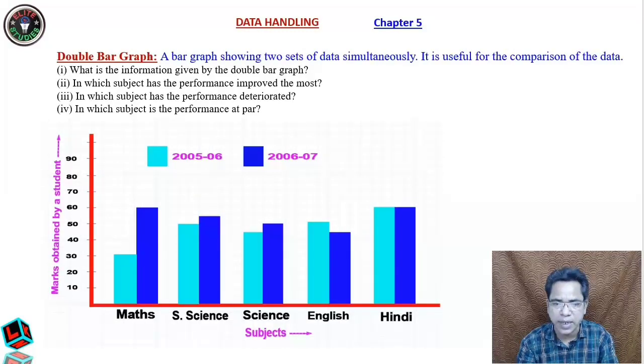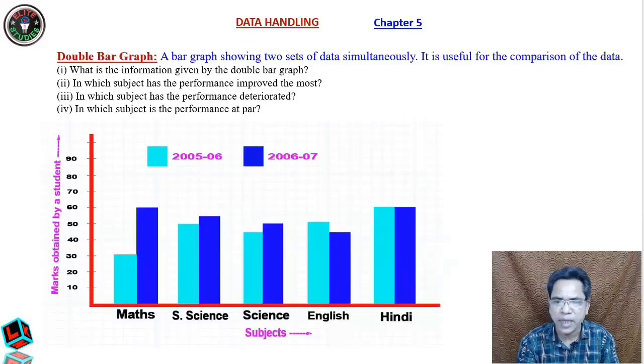How are they showing simultaneously? Now in this case, what this graph says is the marks obtained by a student in various subjects for 2 years, isn't it? These sky blue rectangles or bars are for the year 2005, whereas these deep blue rectangles are for the year 2006. So in a double bar graph, we can show two sets of data simultaneously.